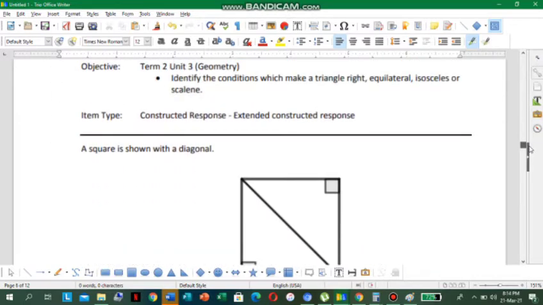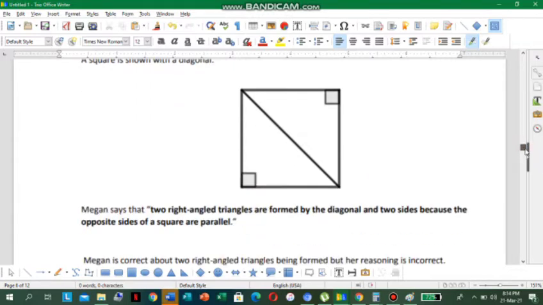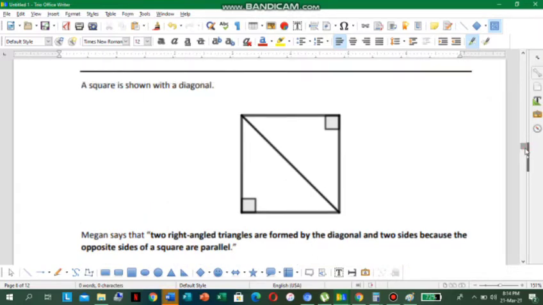All right, so next one, geometry. A square is shown with a diagonal. Here's a square shown with a diagonal. Just look carefully at it again because you might see it again. A square is shown with a diagonal, and a diagonal is a slant line. Right? Here's the diagonal.